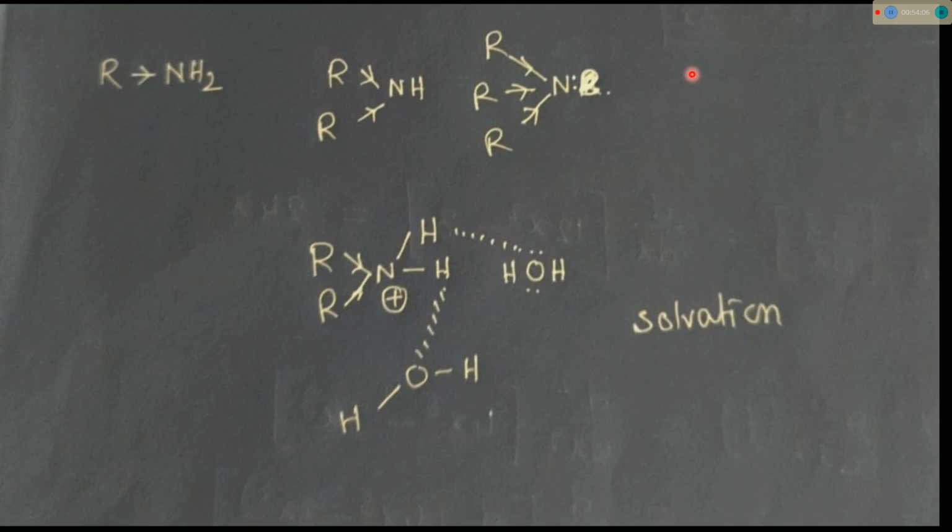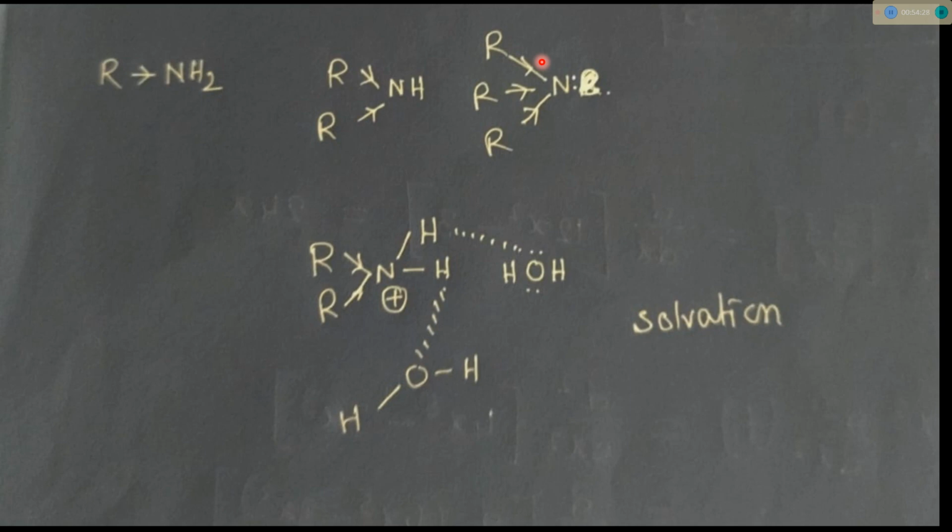Only one hydrogen bond will be there in the protonated version. Here three hydrogen bonds, only one R group donates electron density, but in the solvent case three hydrogen bonds will form, so it will become a more stable conjugate acid. That's why the primary amine becomes more basic than trimethylamine.